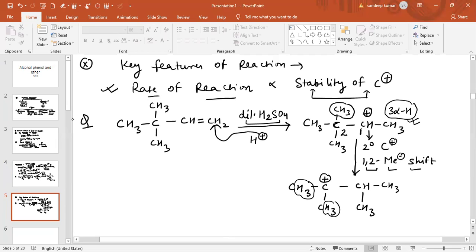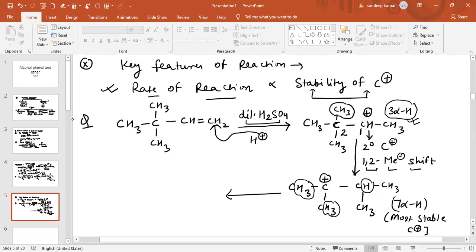So it is basically 6 alpha hydrogen atoms, and another alpha hydrogen atom is there. So you can see 3, 3, 6 and 1, 7. There are 7 alpha hydrogens. So we can say this is basically the most stable carbocation, and we have already discussed that the rate of this reaction depends on the stability of the carbocation. It means the more stable the carbocation, the more is the rate of reaction.